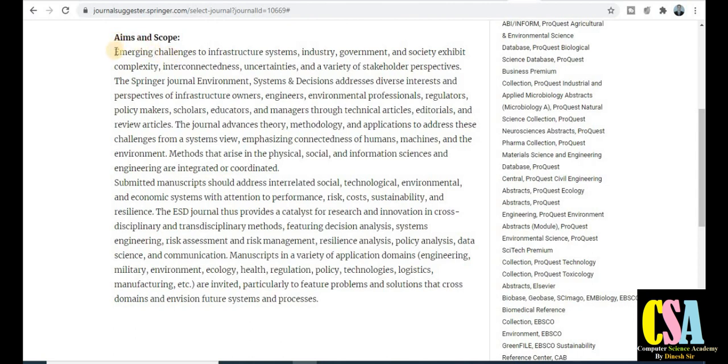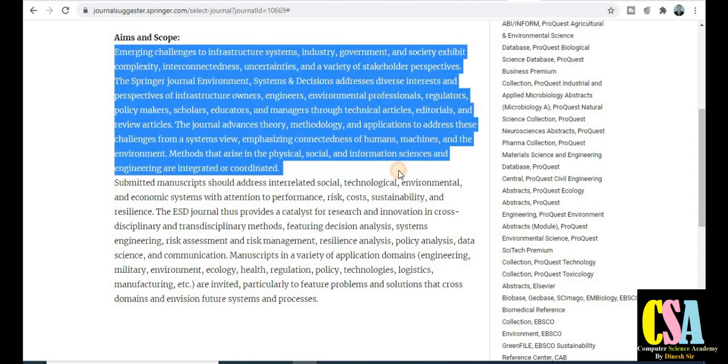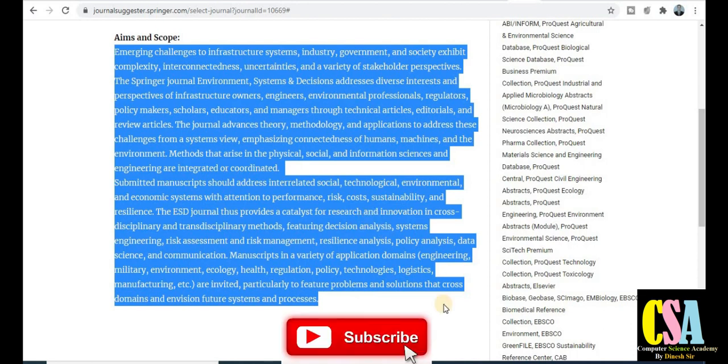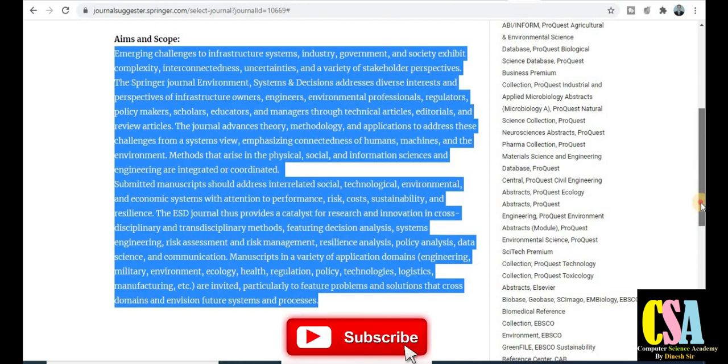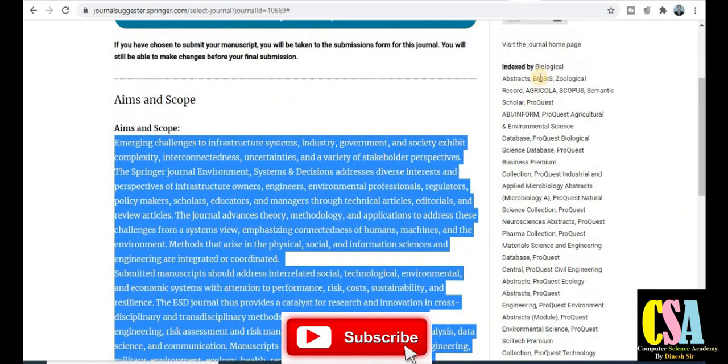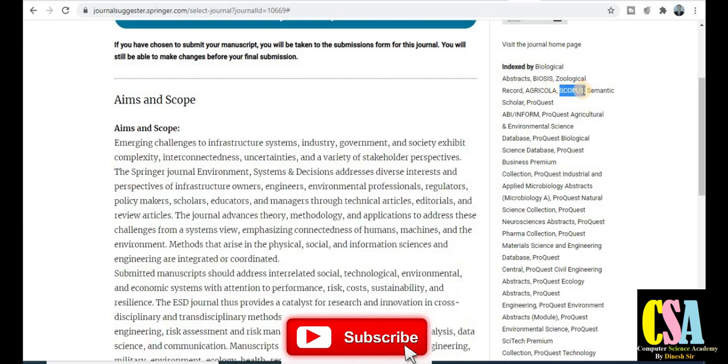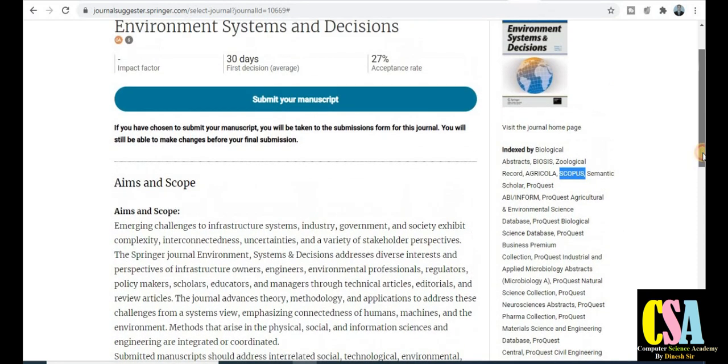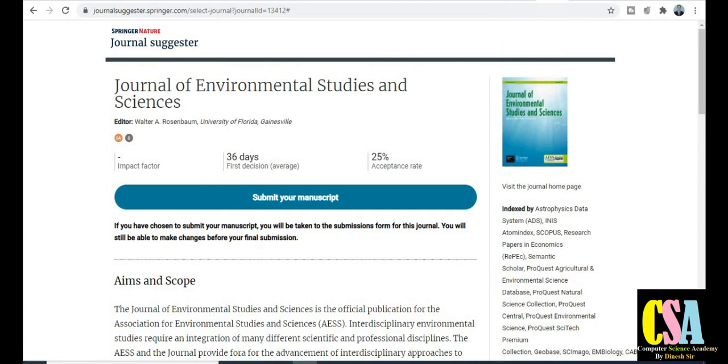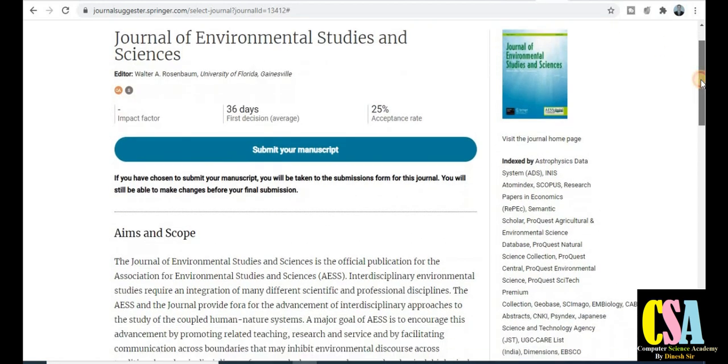So you can see here aim and scope, all the detailed topics and titles are given here. So explore this journal very carefully, and many more indexing you can see here. This journal is in the Scopus category, UGC category, and also SCI category, and many more indexing. So explore this journal very carefully. If you are interested to know more about this journal in detail, just visit the journal homepage through this link.